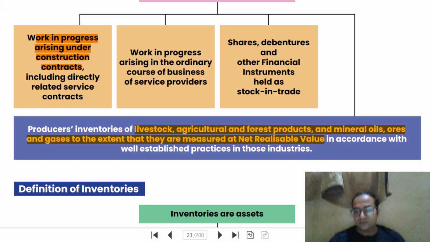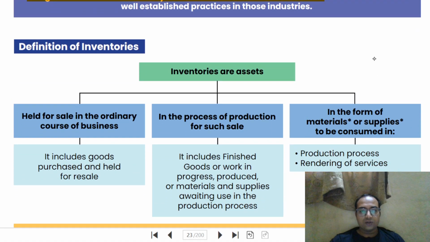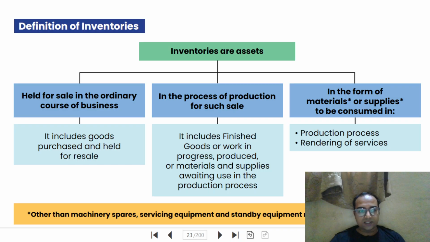Okay, so remember these items. There may be some problem in exam with respect to these items: mineral oils, ores, gases, livestock, agriculture, and forest products. Right. So inventories are basically assets which are held for sale in the ordinary course of business. Right. It includes goods purchased and held for resale, which are in the process of production for such sale, that is work in progress items, finished goods, which are in the form of materials or supplies to be consumed in production. That means if you are using high speed diesel, you are using some lubricants, okay, that is also an inventory.